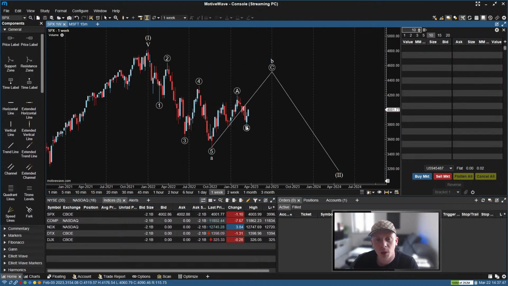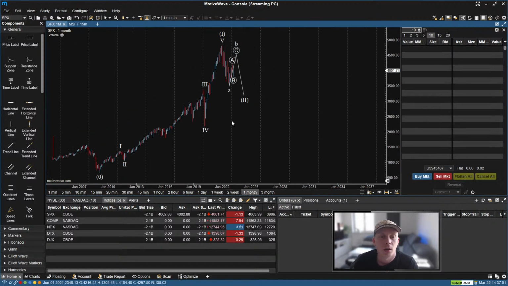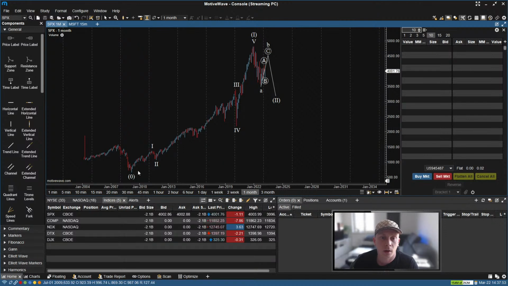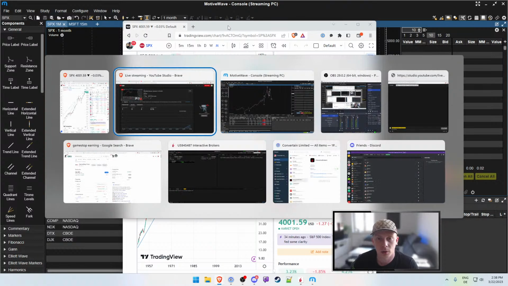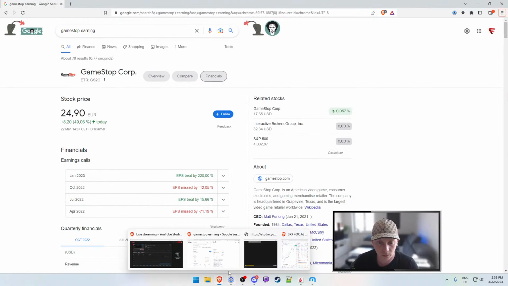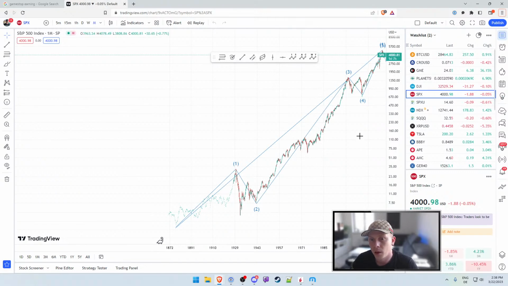Now, to quickly recap, we were looking, starting from the monthly chart, at wave 1 here, and for that I need to bring back TradingView and merge those things real quick.